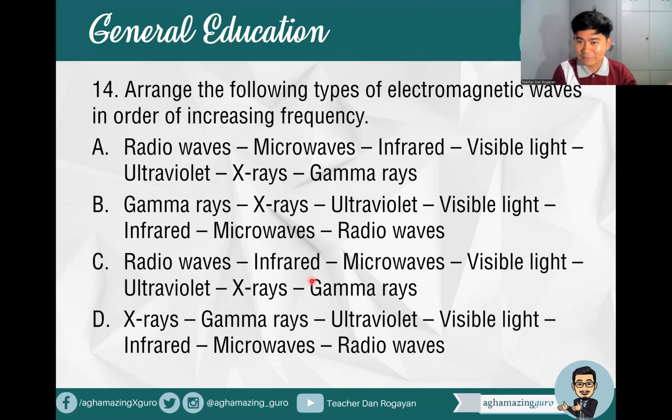I'm not going to read all the options, we just have to arrange them in order of increasing frequency. What do you think is the first and the last? Of course, we start with radio waves. So we have radio waves, microwaves, infrared, visible light, ultraviolet, X-rays, gamma rays.